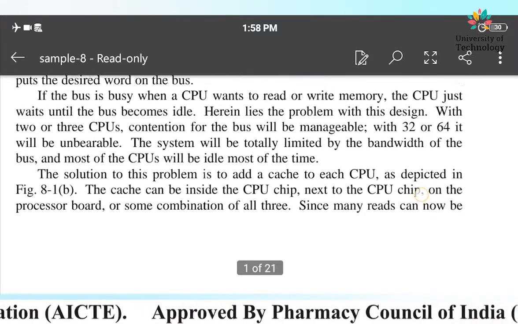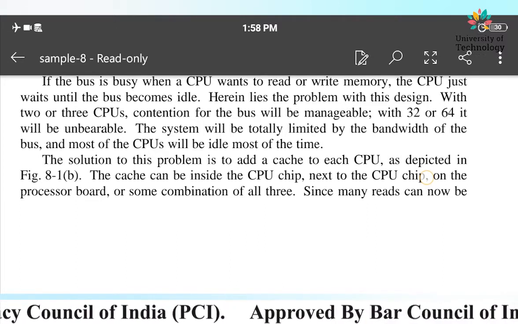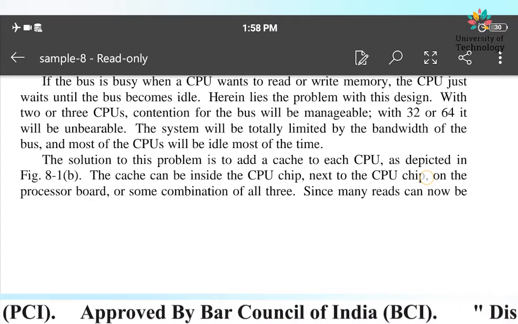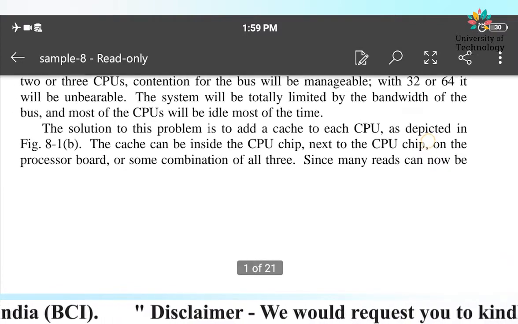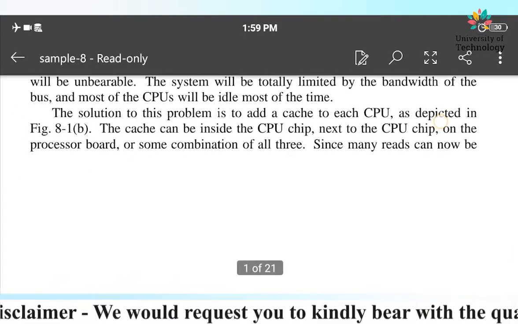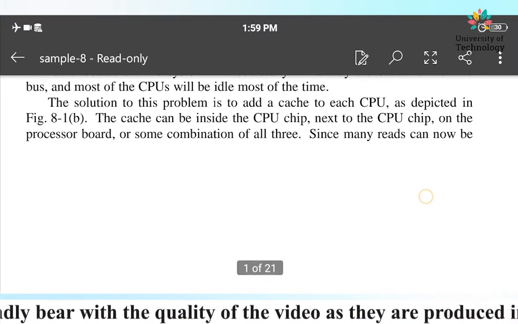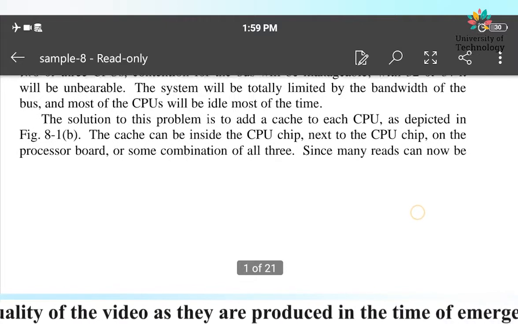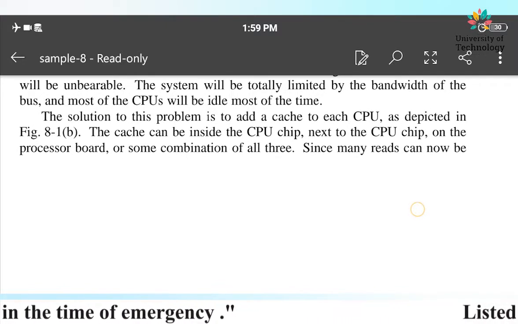The whole system will be limited by the bandwidth of the bus only. Whatever the bandwidth of the bus is, the whole system gets restricted by that. So most of the CPUs will be idle for that time. By the time the bus is working for some other CPU, the rest of the CPUs have to wait, for the time duration of going and coming back and checking. So all that time will be wasted.